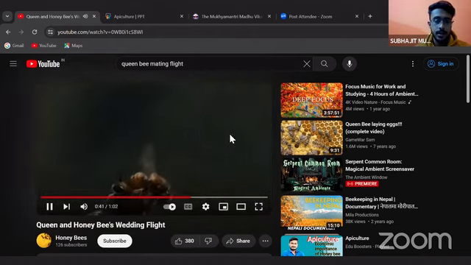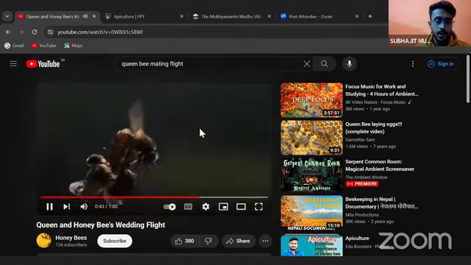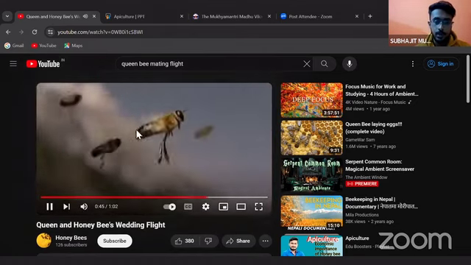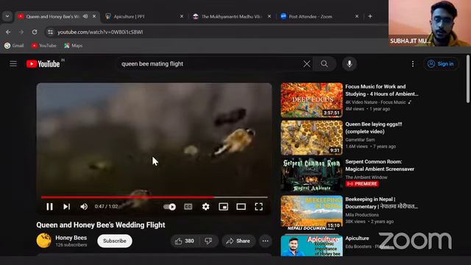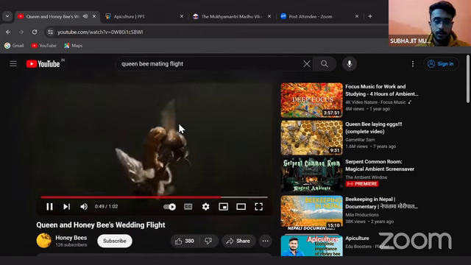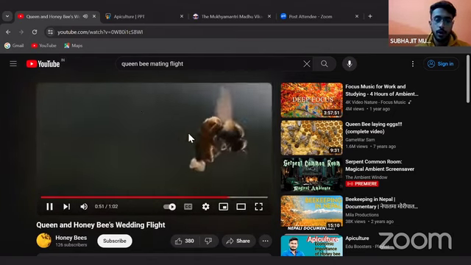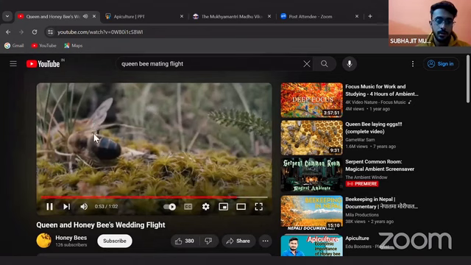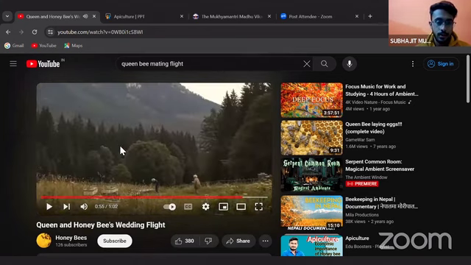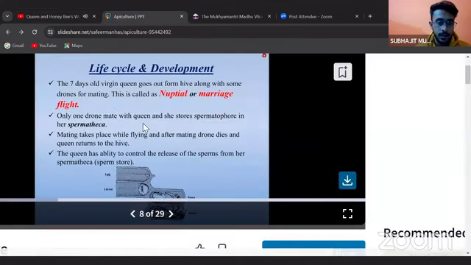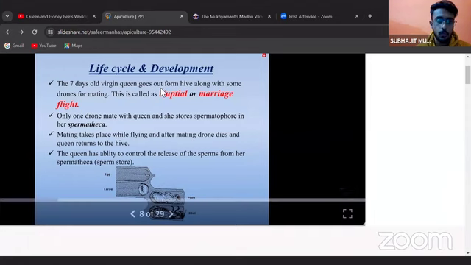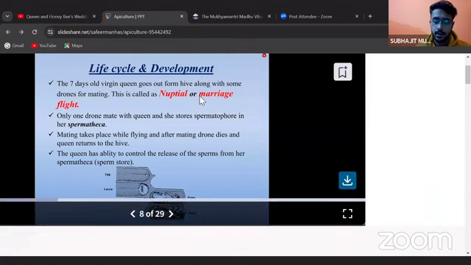It is so intense that after the copulation occurs, the drone bee falls from that height, collapses, and generally dies. And among the 3 or 4, only one is able to fertilize the queen bee. So I think you will have a clear idea after that. And this whole process is known as the nuptial or marriage flight.